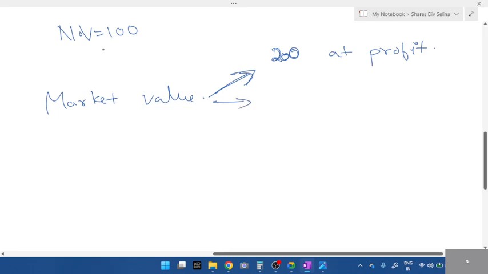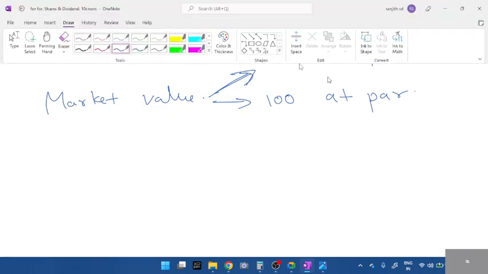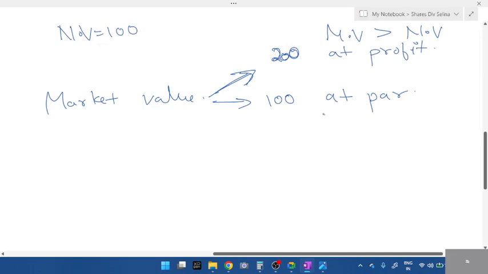Now, if nominal value is 100, the market value is also 100, students. Company is not doing well, or balance state. We call it as at par. So the meaning of at profit is market value will be greater than nominal value. The meaning of at par is market value will be equal to nominal value.